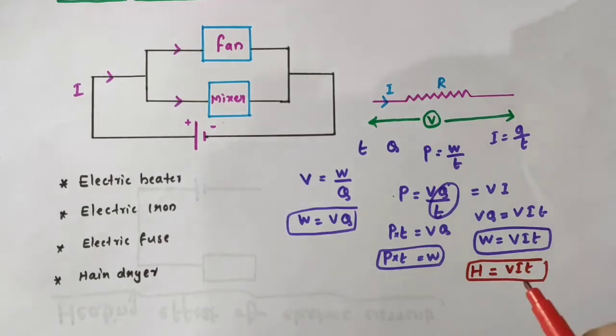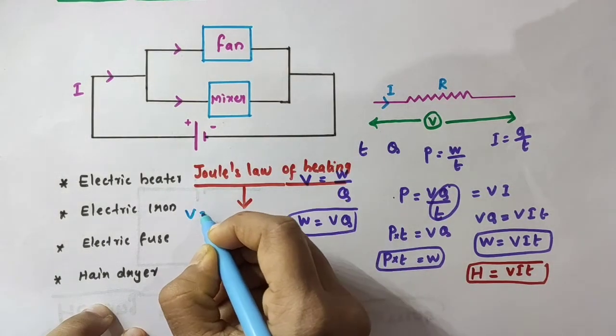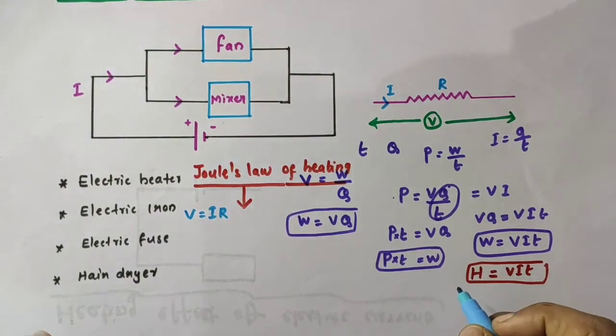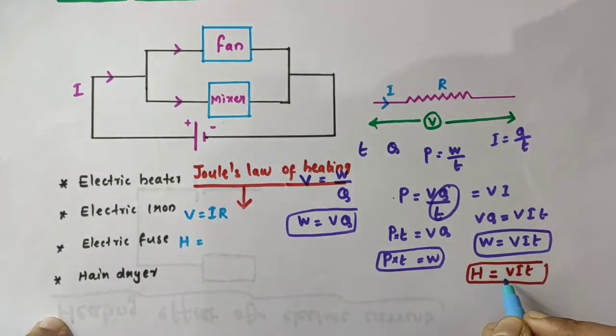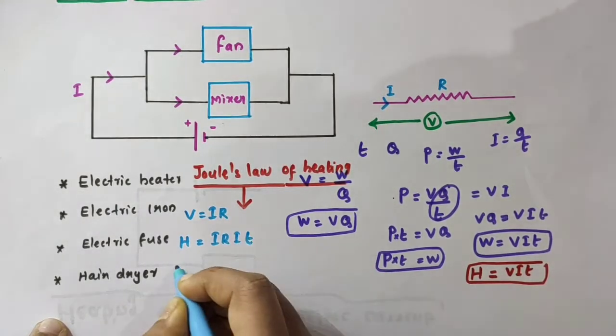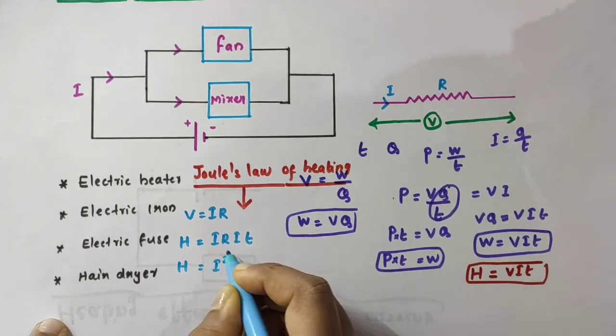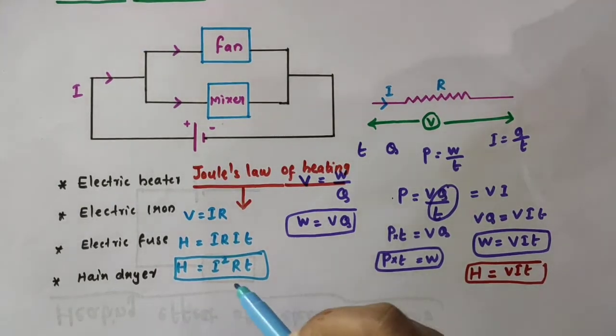So heat is a form of energy. We can write H is equal to VIT. That is, for a steady current I, the amount of heat H produced in time T is H is equal to V into I into T. Now, from Ohm's law, we have V is equal to I into R. So this expression H is equal to V into I into T becomes, substituting V is equal to I into R, H is equal to I into R, then I into T. So we can write H is equal to I squared RT, and this is actually known as Joule's law